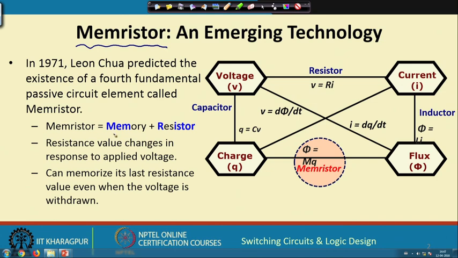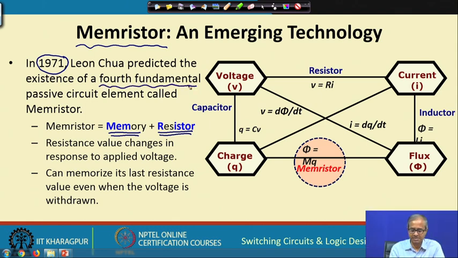Memristor is actually a combination of the two terms memory and resistor. Let us try to understand what memristor is. Well, the presence of memristor was first predicted in 1971 by Professor Leon Chua, who considered this device as the fourth fundamental passive circuit element. Now, you know that we have some fundamental circuit elements that we know about: resistor, capacitor and inductor.